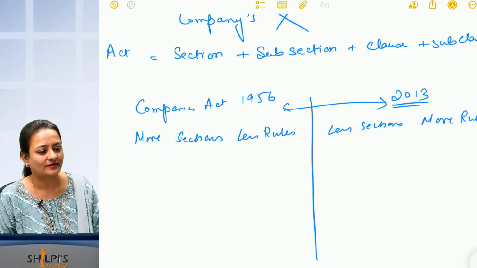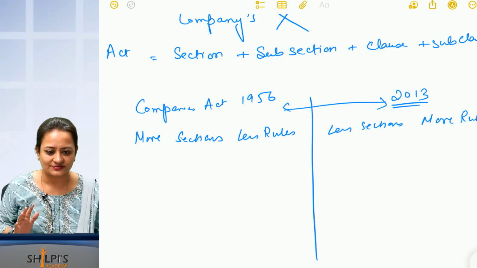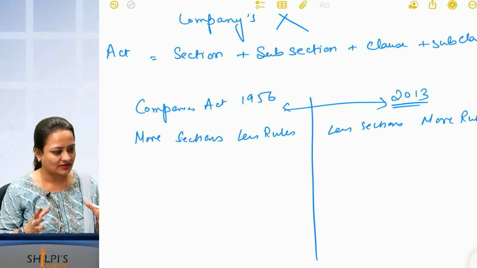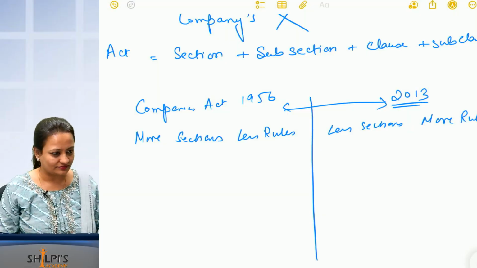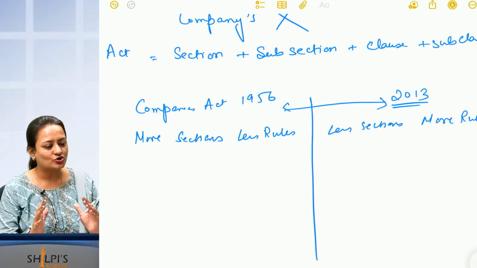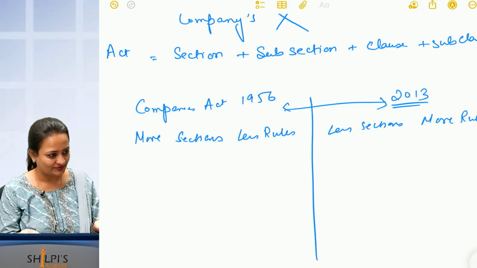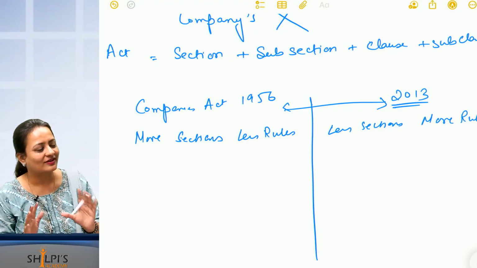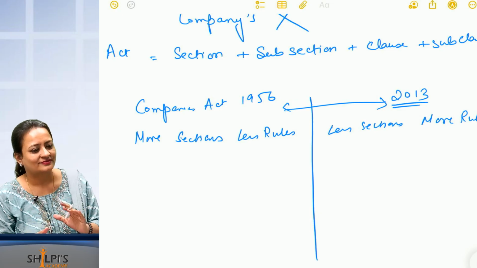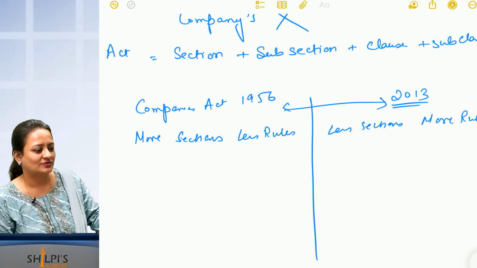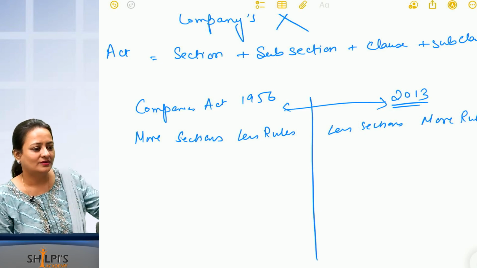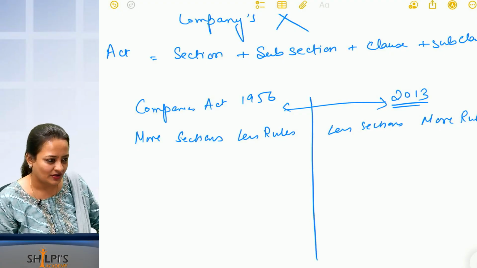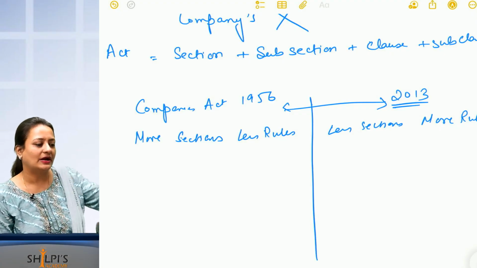Who forms the Act? First there is a committee. A few learned people will sit together as a committee. They will draft a bill. That bill goes to Lok Sabha. All of you know what Lok Sabha is? It has to be passed there and it goes to Rajya Sabha. The President has to sign it. It has to be notified in the official gazette. Then only it becomes an Act.